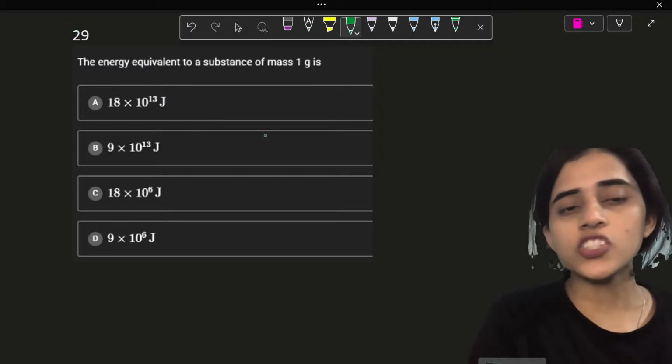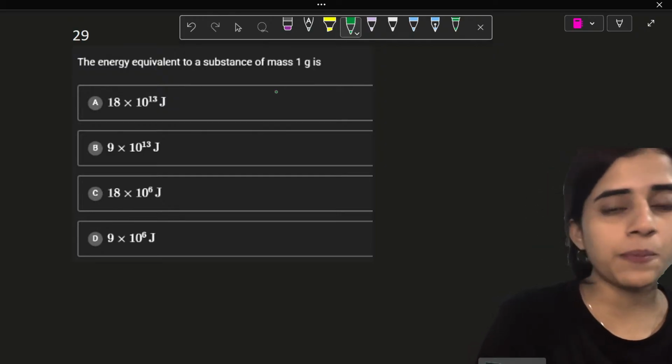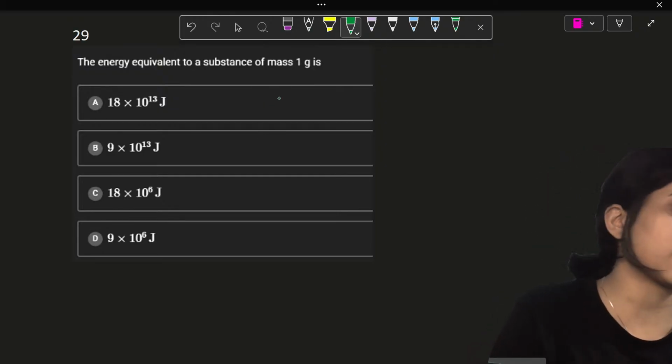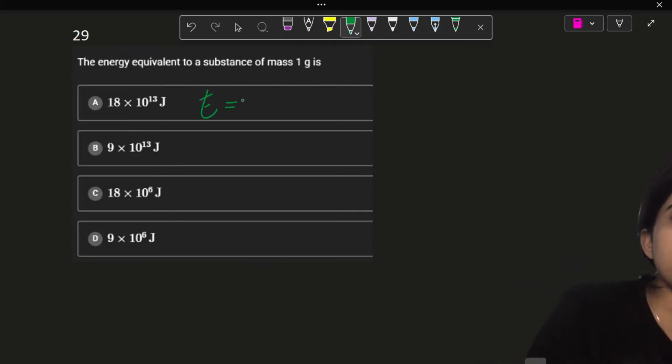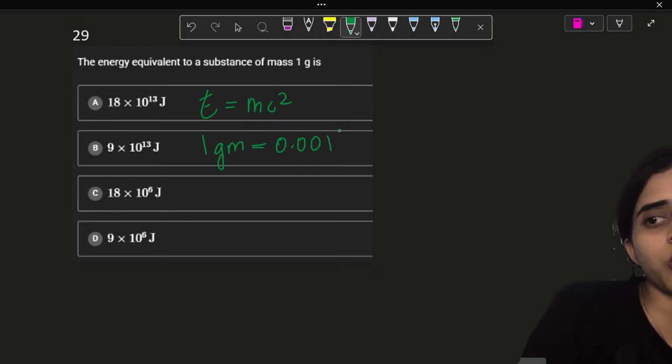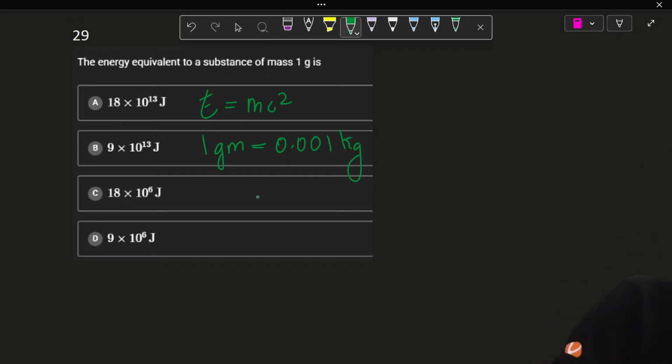Now, the energy equivalent to a substance of mass 1 gram is. Okay. So what is the energy formula? E is equal to mc square is the formula for energy. Now we know we have to calculate for 1 gram. So 1 gram is 0.001 kilograms. That is given to you in the question. That is the mass. So let's find out the energy.